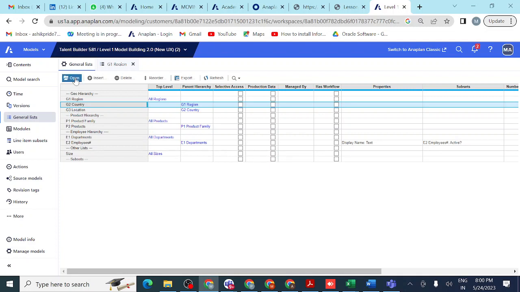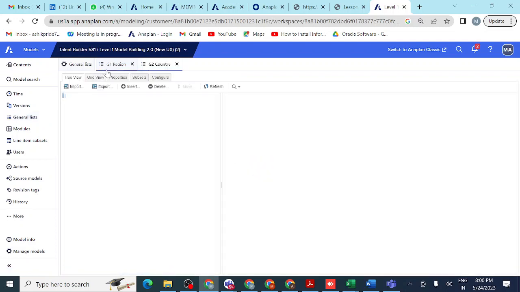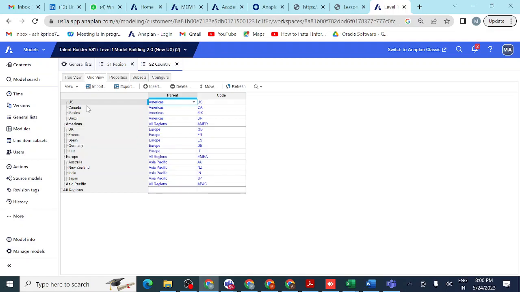If I click on the country list, I can see so many countries. You can see US, Canada, Mexico, Brazil, and UK, France, Spain, Germany, Italy. So you can see all these countries. A list is nothing but it consists of related group items. If you click on that list, whatever countries we have inside the list, we know as list items. So these are the list items.